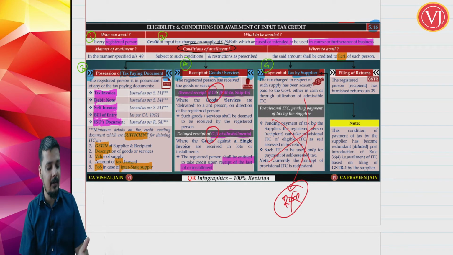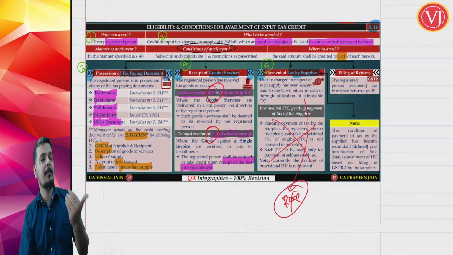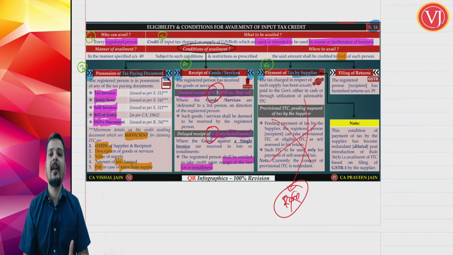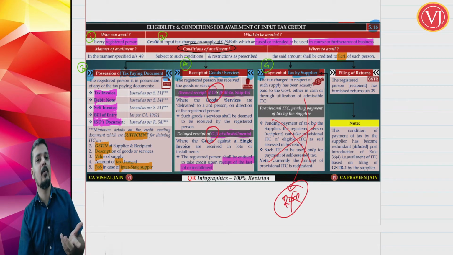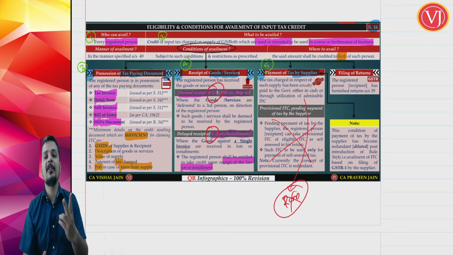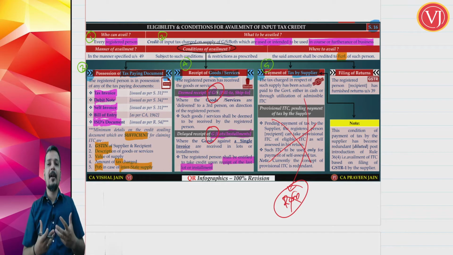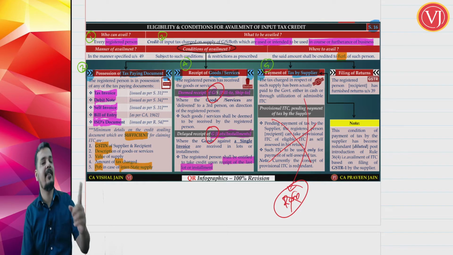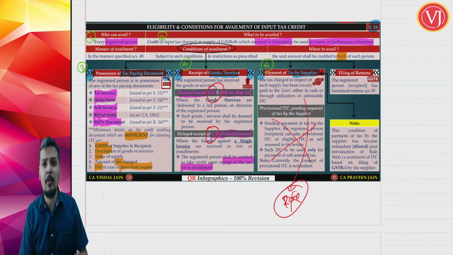So if you get a question stating that you have made the payment to the supplier but the supplier has not paid the tax to the government, still you can take the credit. This will be taken care of by the department at a later point of time, where the department will tell you that the supplier has not paid the tax, so reverse the input tax credit. So this condition has two special points. First, it is not dependent on the recipient. I don't have any control. My supplier should have paid the output tax.